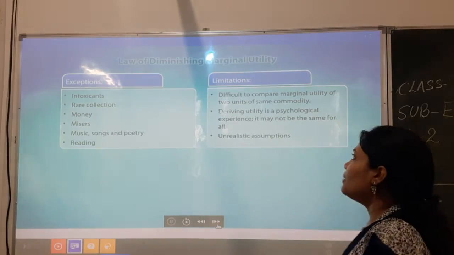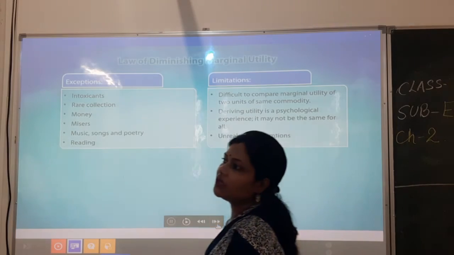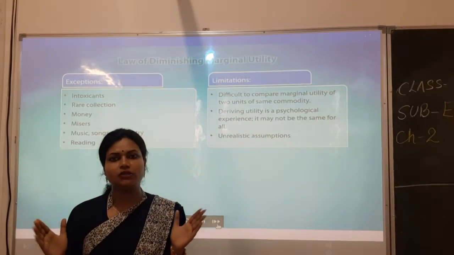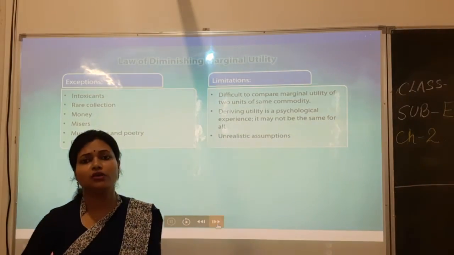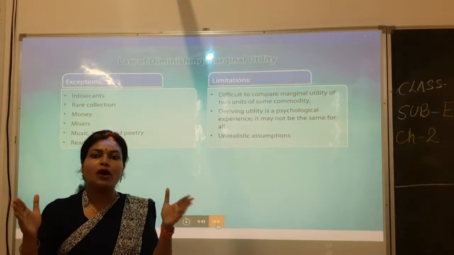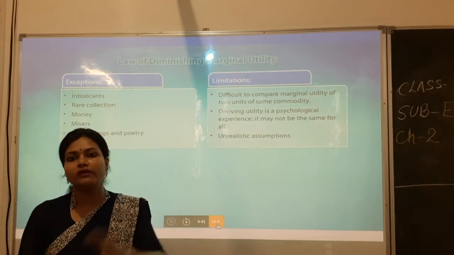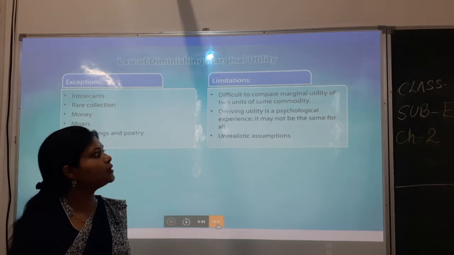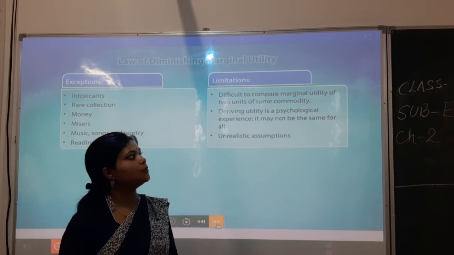Okay, apart from that, now the limitations, that means everything which we are discussing has a certain boundary, within which only it works. So limitations again, what is the boundary, up to where this law is applicable, what are its limitations; beyond that it will not work. So the thing here is that it is difficult to compare the marginal utility of two units of the same commodity.